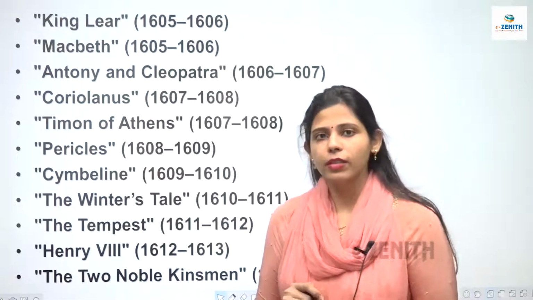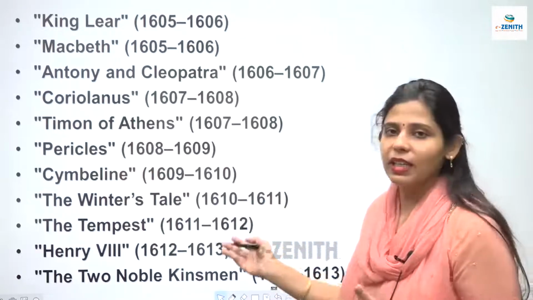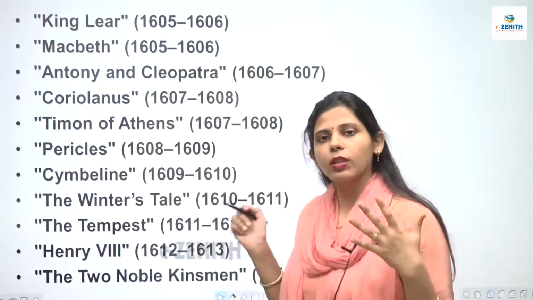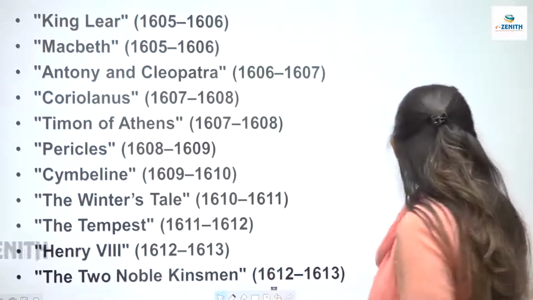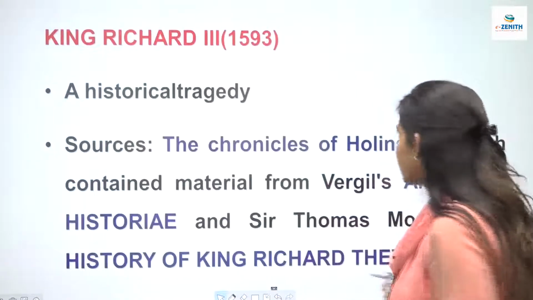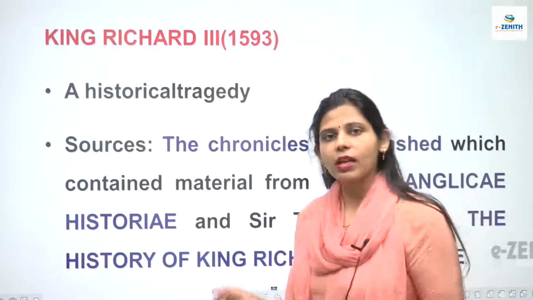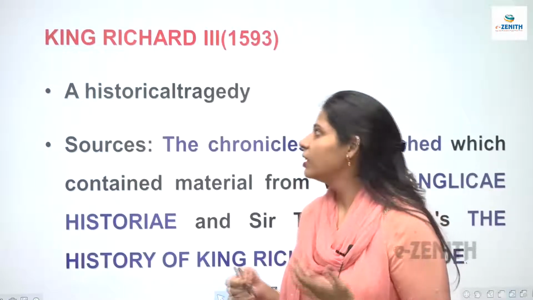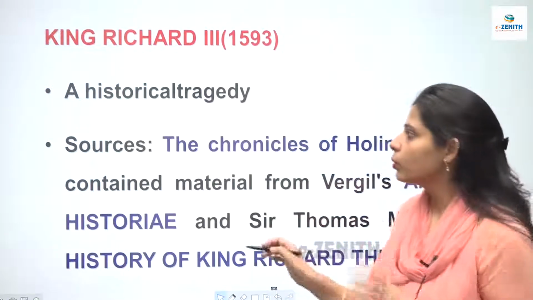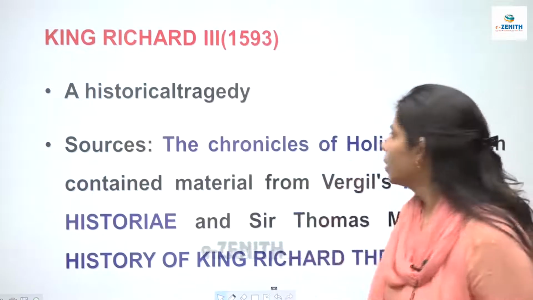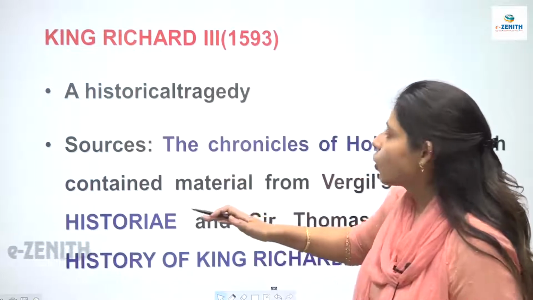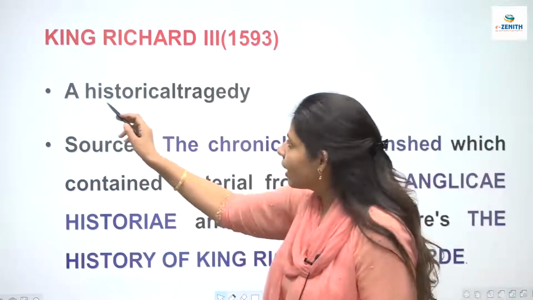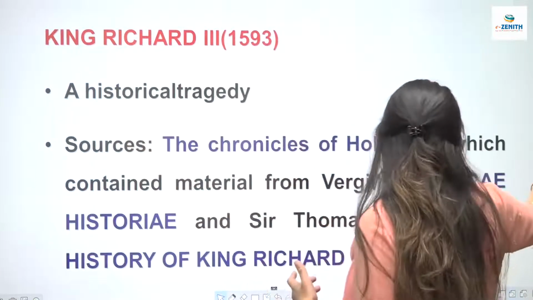See, now we have seen what sonnets were, and the plays that were written by Shakespeare, which were 37 in number. Now let's come to the explanation of the plays that he had written. So see, for the important ones I am going to give the summary, and for the less important works I am just going to give a little bit of gist. So King Richard III is a historical tragedy. हमें क्या याद रखना है? That it is a historical tragedy.